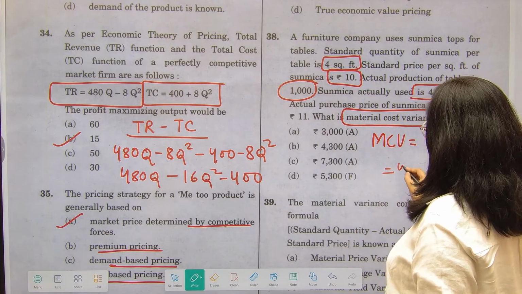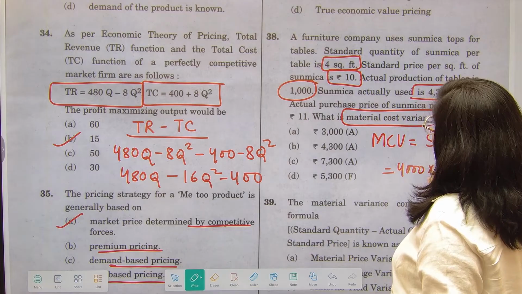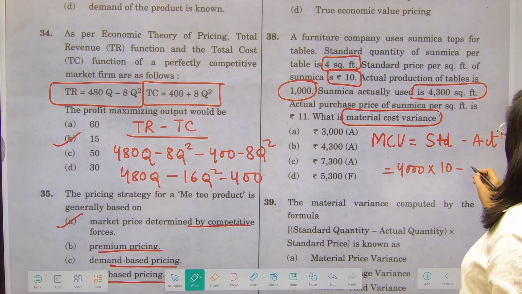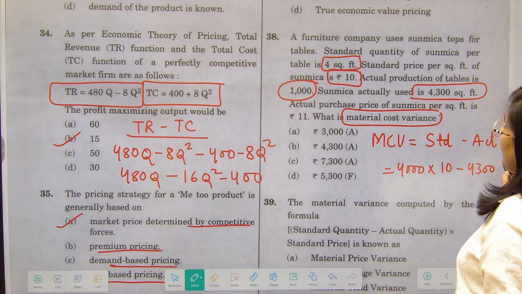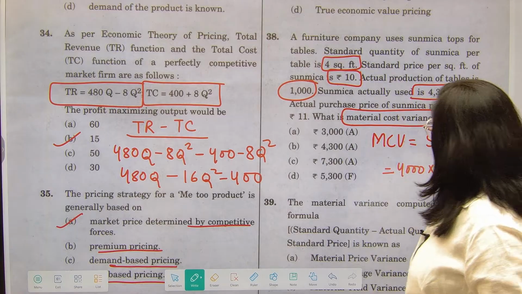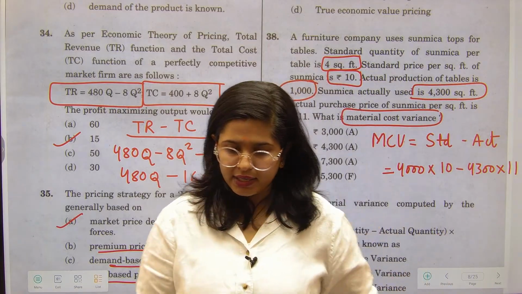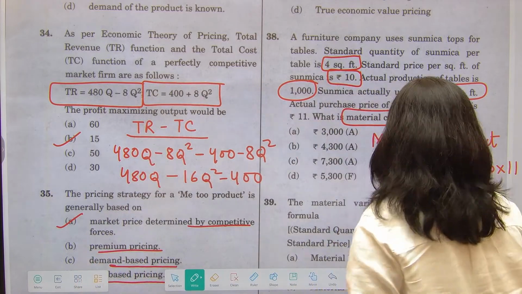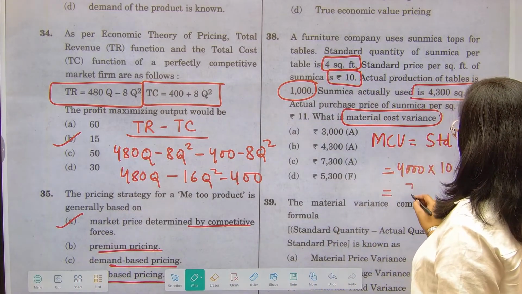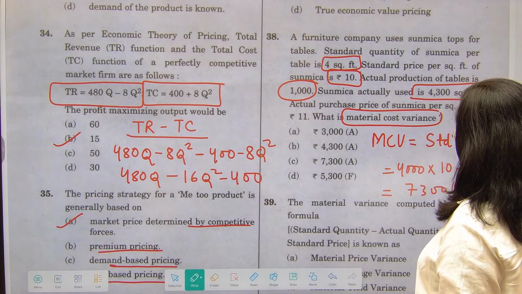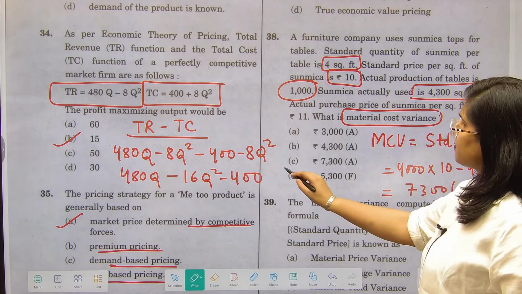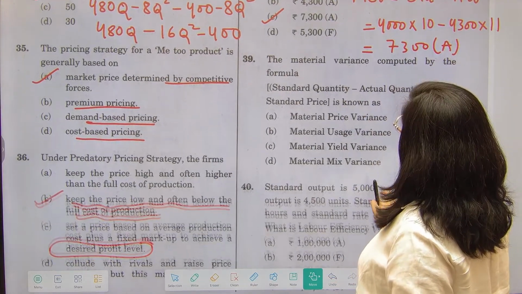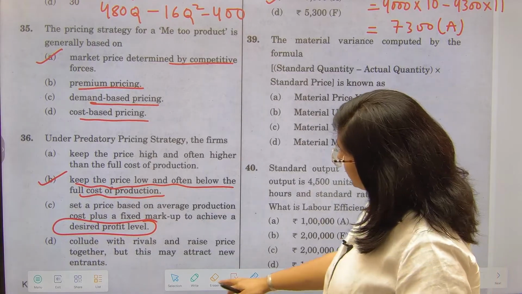This is your quantity, multiplied by what is the standard price? 10 rupees less what is the actual cost? 4300 multiplied by 11 rupees. And this is how you need to calculate, right? So अगर हम इसको calculate कर लेंगे, what is going to be my variance? So it is going to give me 7300 adverse in negative, and this is what my answer is going to look like. Next question. Next question is question number 39.